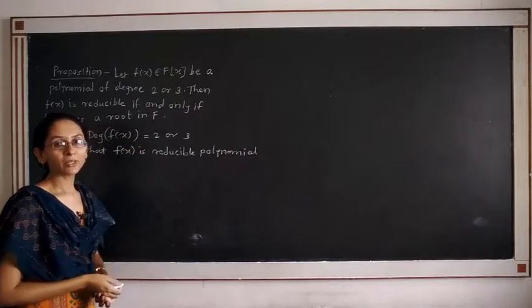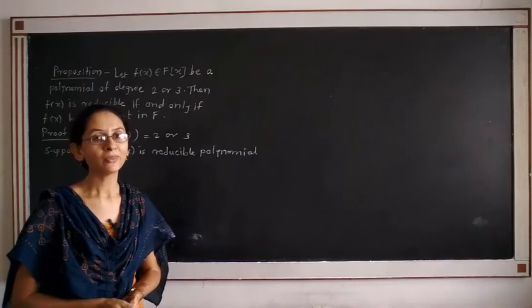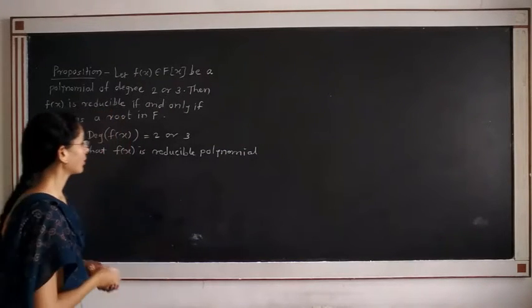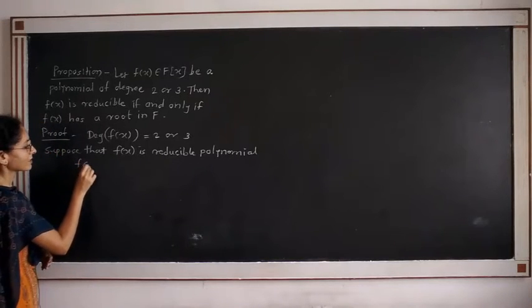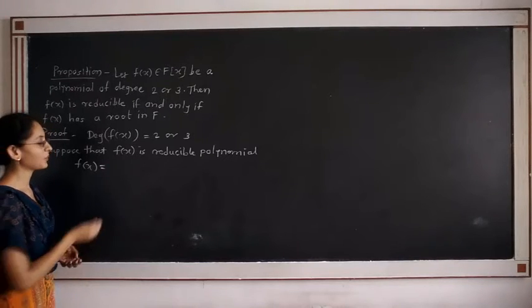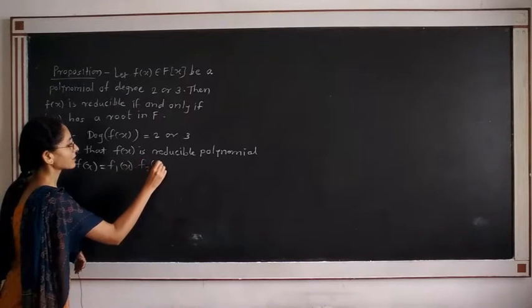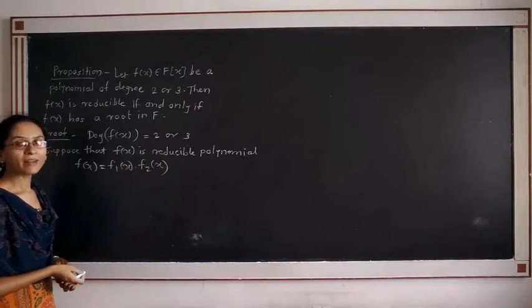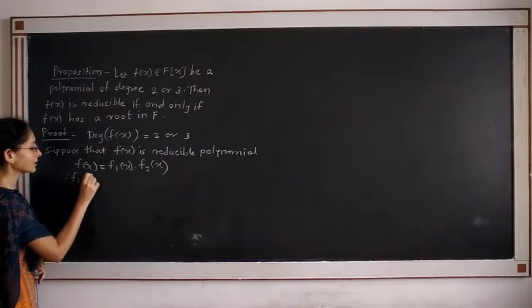The definition of a reducible polynomial itself tells us that f(x) has two different factors, or maybe more than two factors. But now take f(x) equal to the product of two non-constant polynomials, f1(x) and f2(x), where f1(x) and f2(x) are non-constant polynomials in F[x].